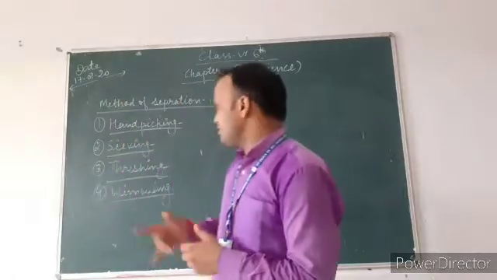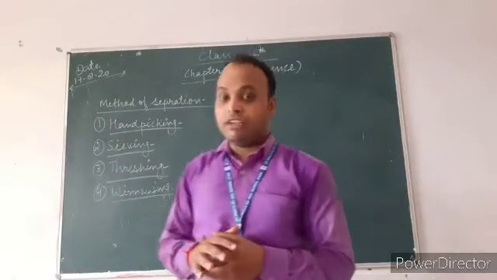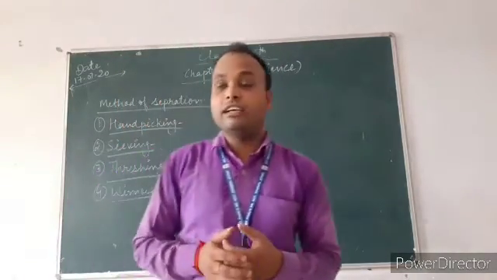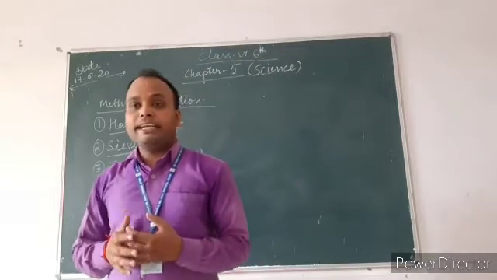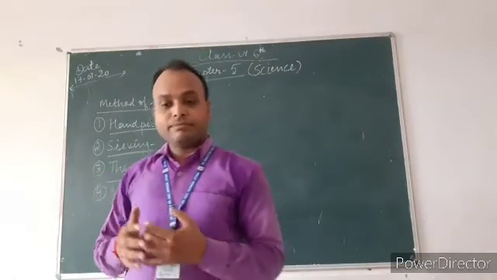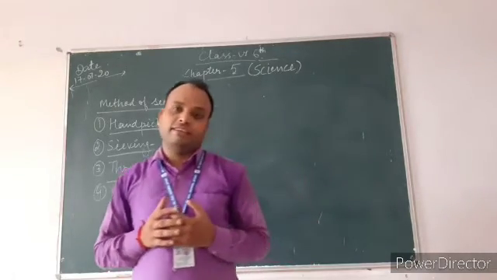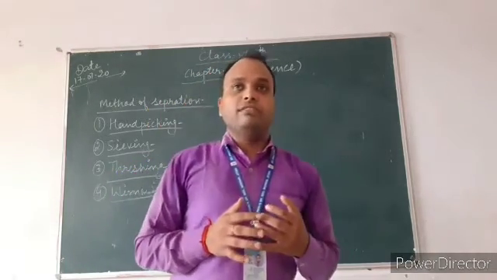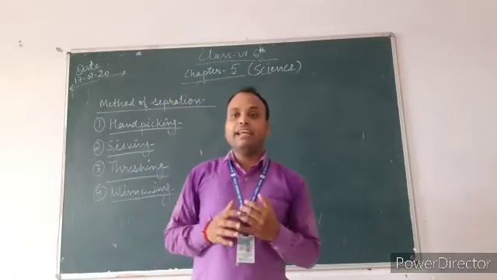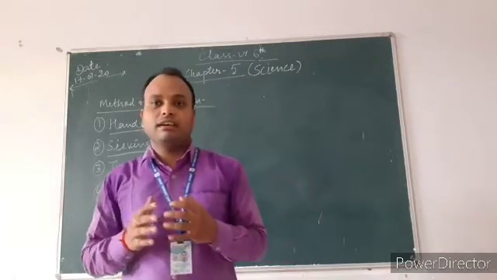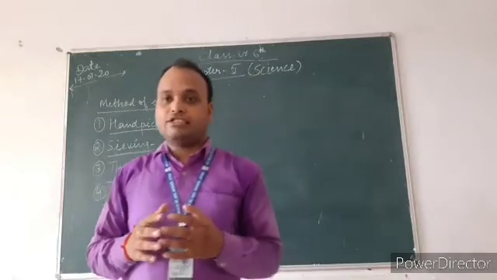Next one is threshing. Threshing is the process of beating out the grains from the stalk.